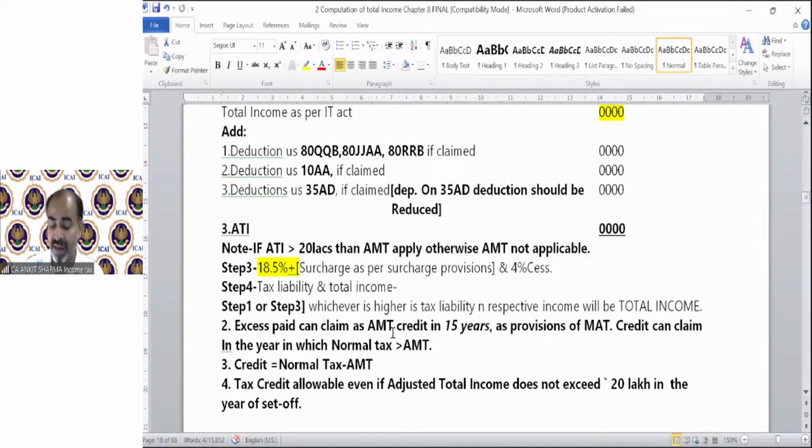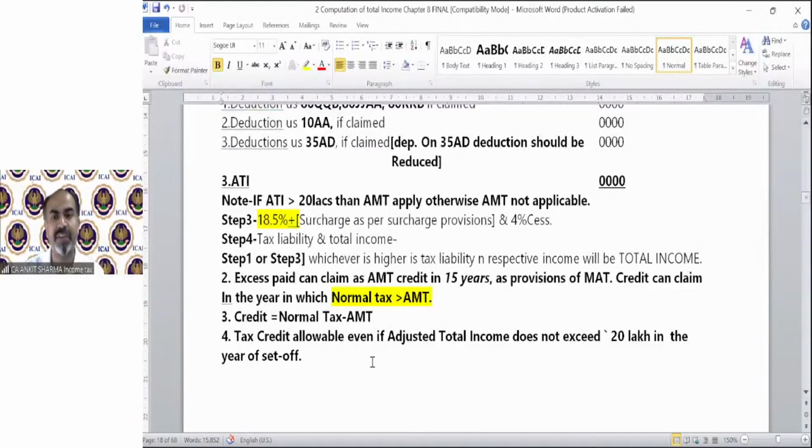this is your normal year. And after this year, for the remaining 15 years, you can take the credit of your AMT paid. Credit can be claimed in the year in which normal tax exceeds the AMT. So you can only claim the credit of tax in that year in which your normal tax exceeds the AMT. How much credit can you take? The normal tax minus AMT. I have explained it with the help of an example, of course. Tax credit is allowable even if adjusted total income does not exceed 20 lakh in the year of set-off. You can claim that tax credit in that year also, in which AMT need not be calculated.